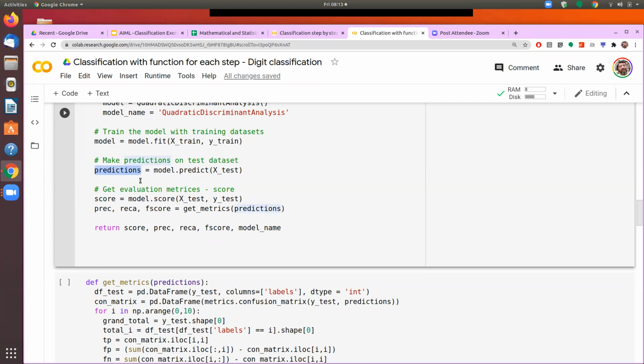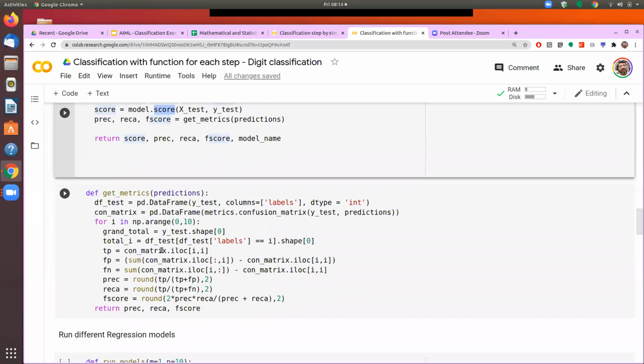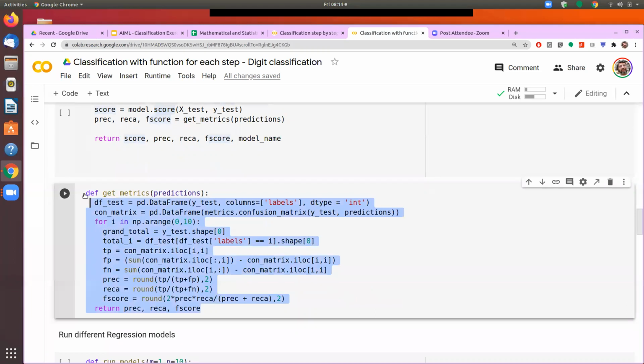And after I have my prediction and I have my actual, I can compute different types of scores. So I have written another small program which returns to me the various measures like F1 score, precision and recall. Accuracy I can get directly from model.score. So this is the function which we have seen even earlier.